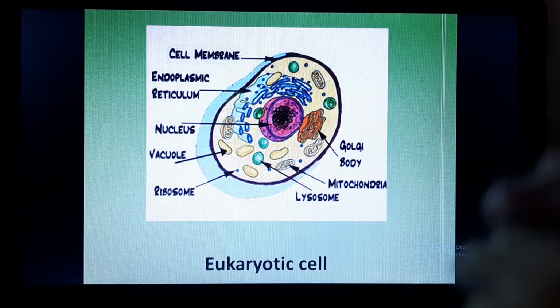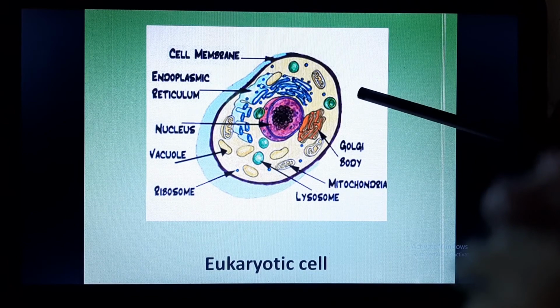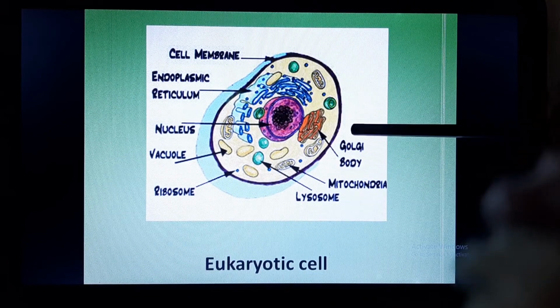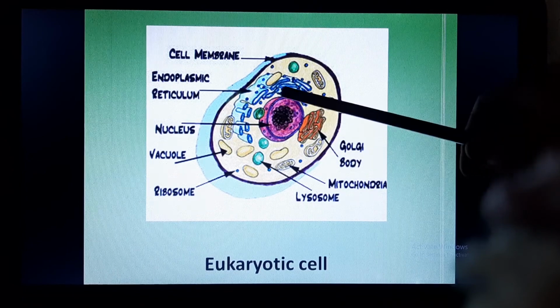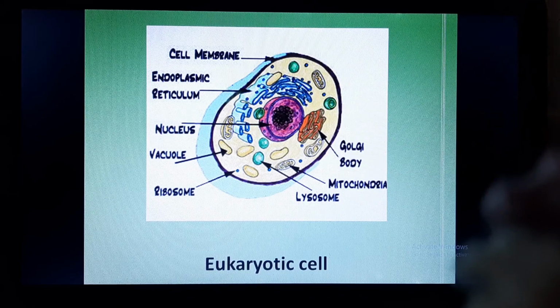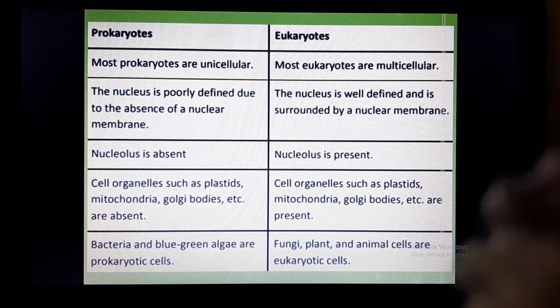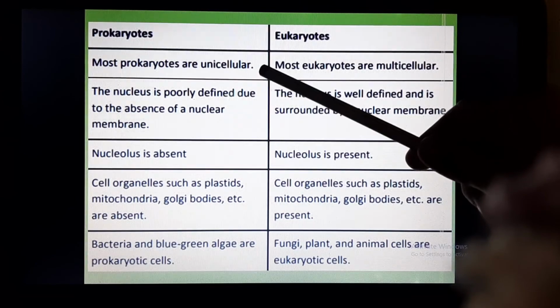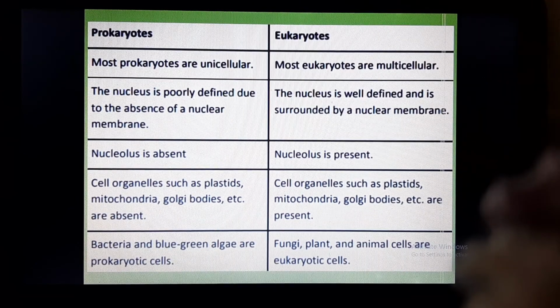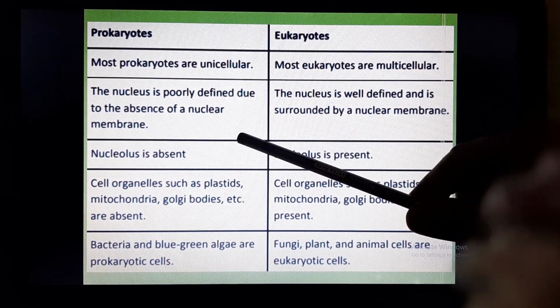So here you can see the picture of a eukaryotic cell. Here this is the plasma membrane, the outermost covering which is giving a definite shape to the cell. And here the nucleus has a definite shape because the nuclear membrane, which is surrounding the nuclear matter, is present here. Now let us see the differences between prokaryotes and eukaryotes. Most of the prokaryotes are unicellular. That means most of the prokaryotes are made up of only one cell, or they are single-celled organisms. Whereas eukaryotes are multicellular. In prokaryotes the nucleus is poorly defined because the nuclear membrane is absent.